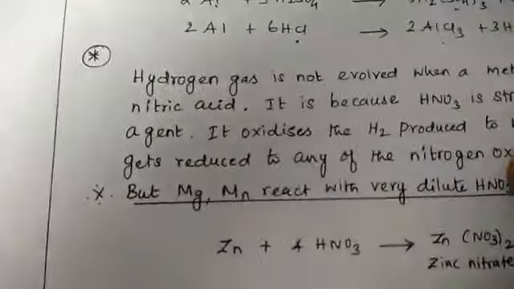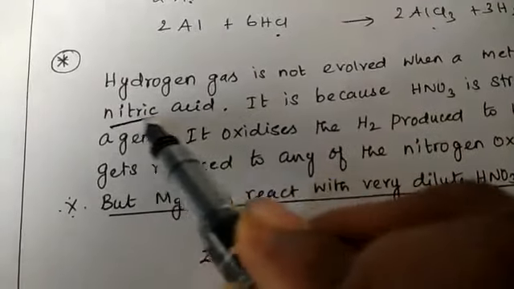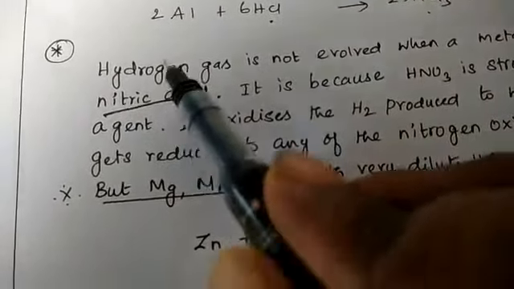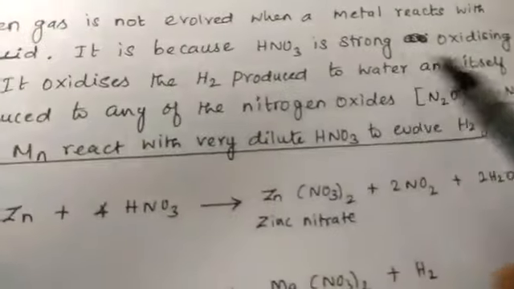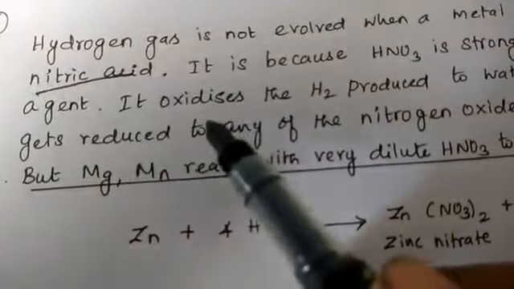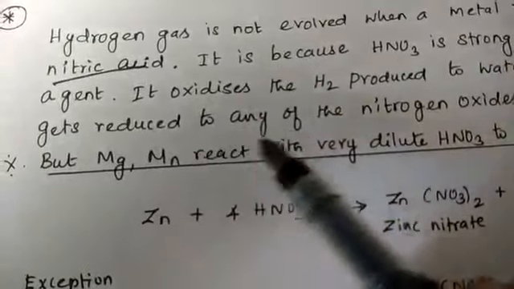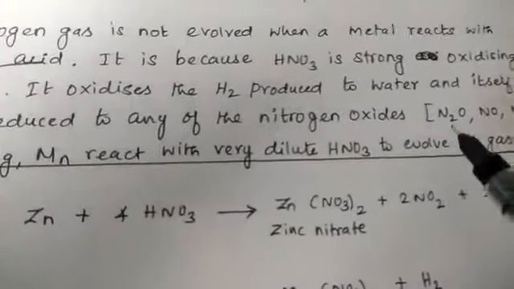Now the final, very important topic. Hydrogen gas is not evolved when a metal reacts with nitric acid. This is because nitric acid is a strong oxidizing agent. It oxidizes the hydrogen produced to water and is itself reduced to nitrogen oxides such as N2O, NO and NO2.